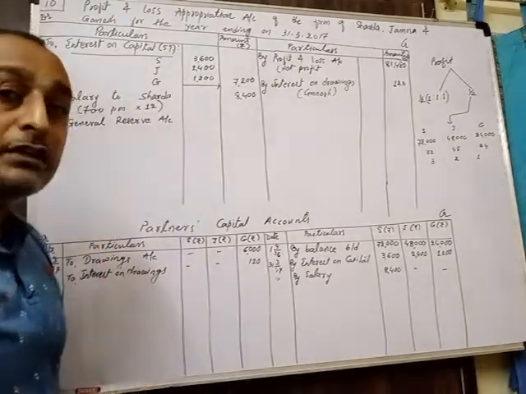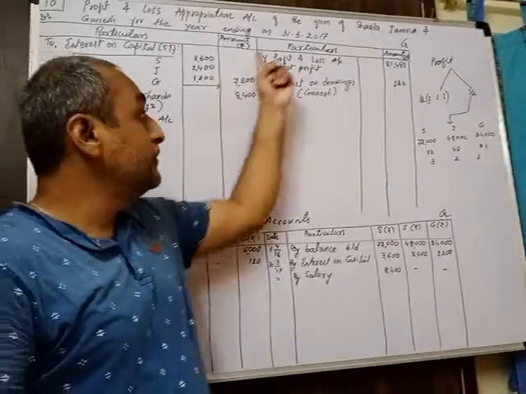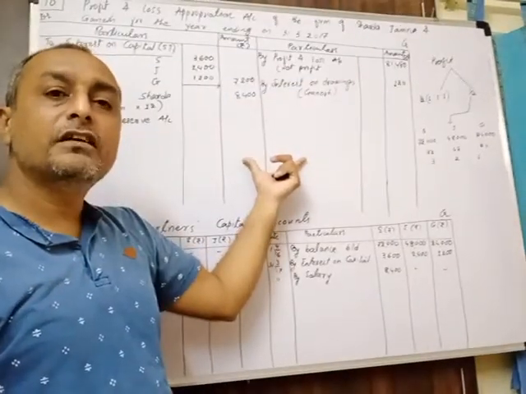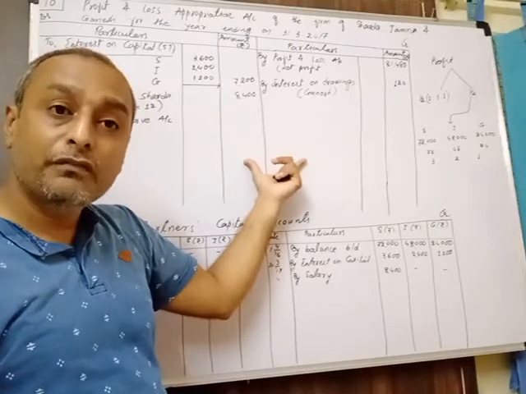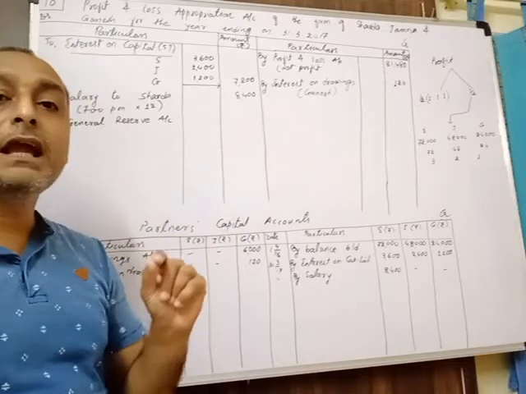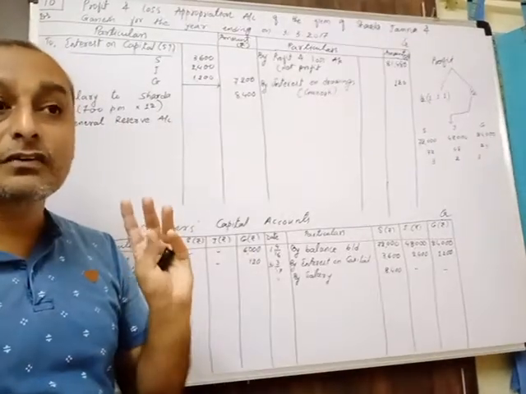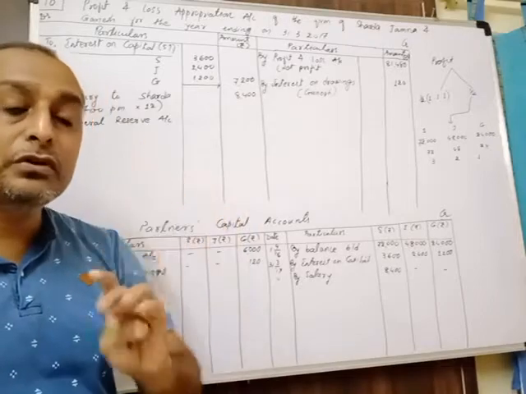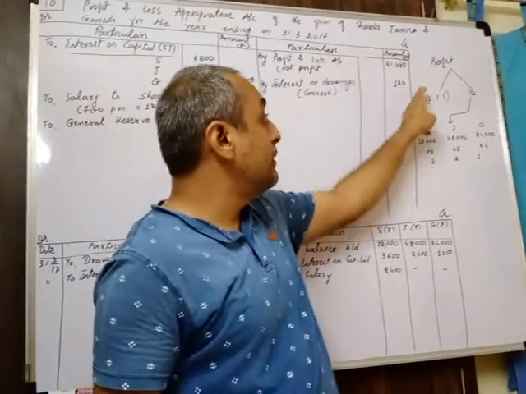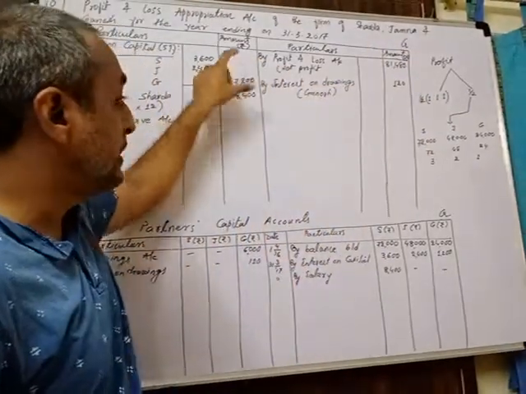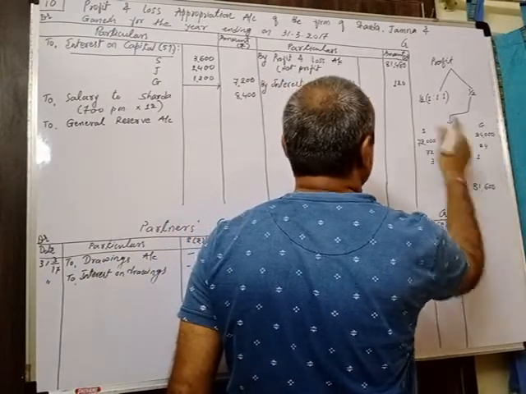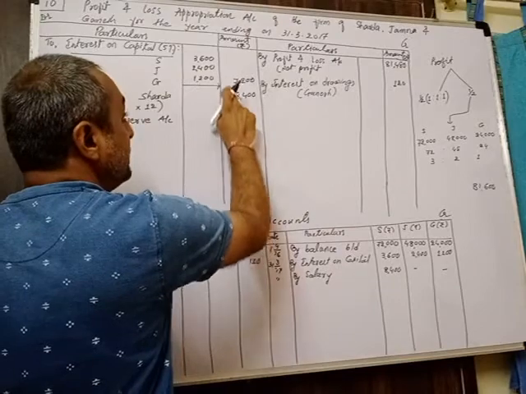Now how much amount do we have to transfer? What is the difference we get after recording all these adjustments? That difference is the profit, and 20% of that profit is the amount, but it should be minimum 18,000. It should not be less than 18,000. If it is less than 18,000, then how much do you have to transfer at minimum? 18,000. So what you have to do now is, from the total amount of the credit side, deduct this much value. The total amount of the credit side, we know, is 81,600, the total of these two values, and from that we have to deduct this total of the debit side.